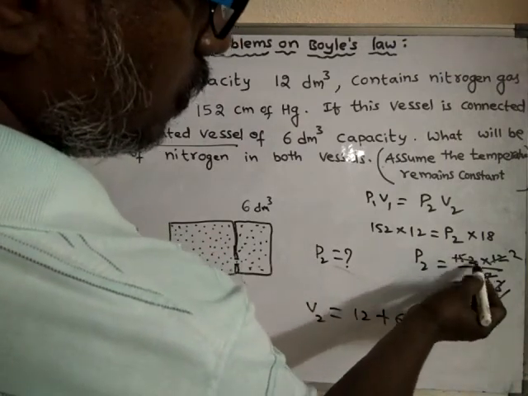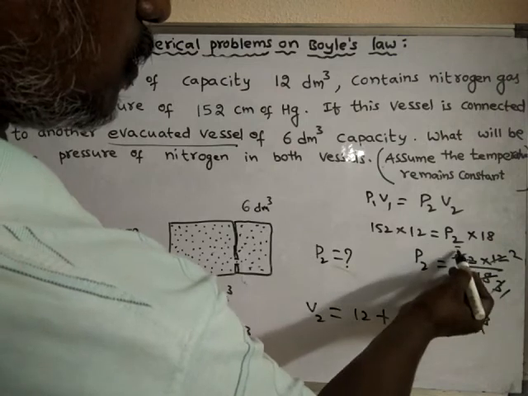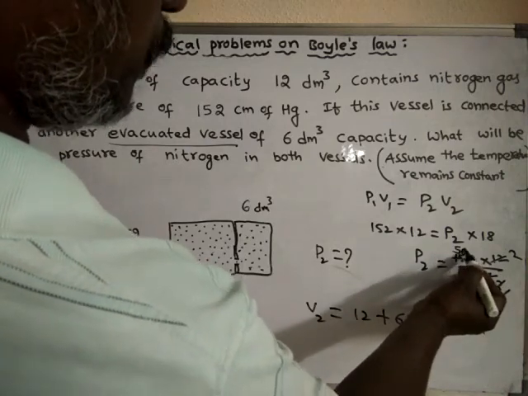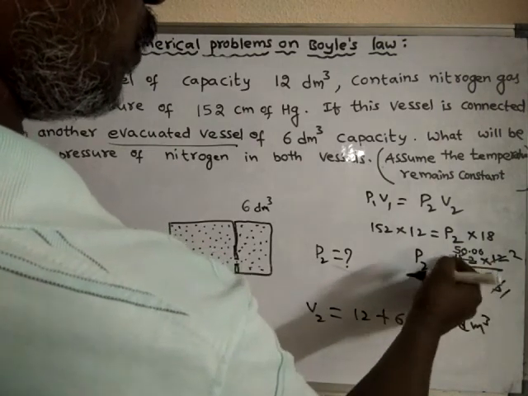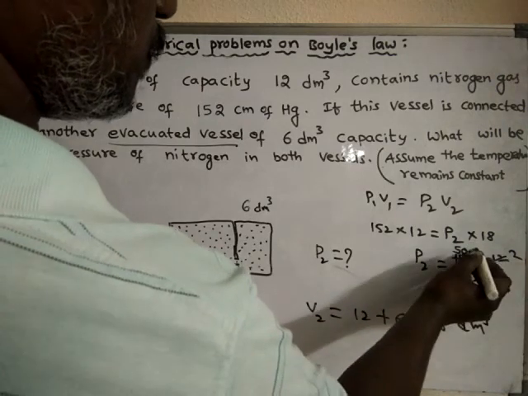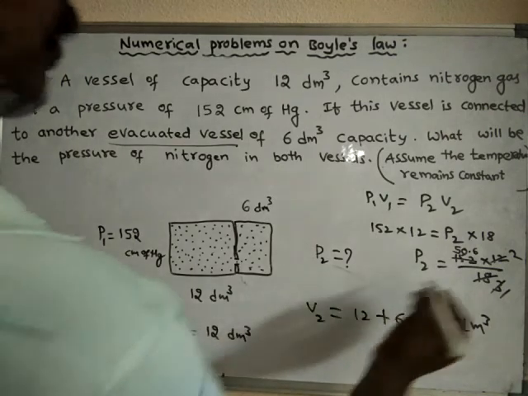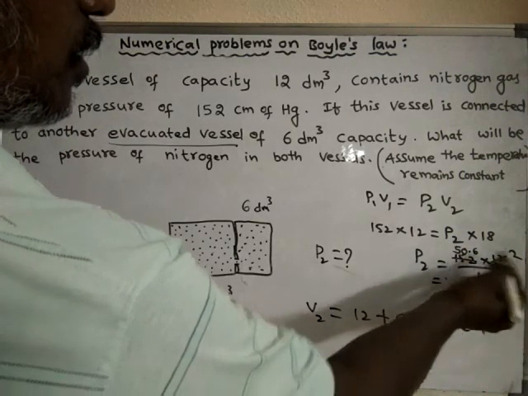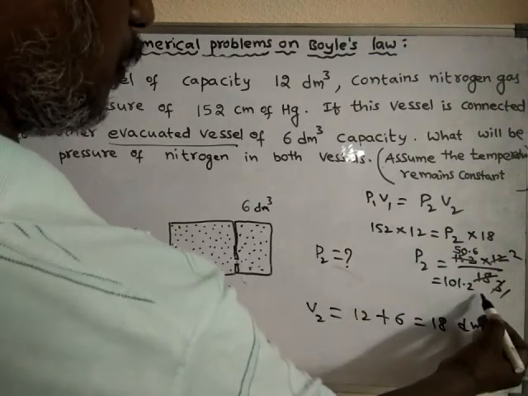If you calculate, 152 by 3 is around 50.6. Then 50.6 into 2 is around 101.2.